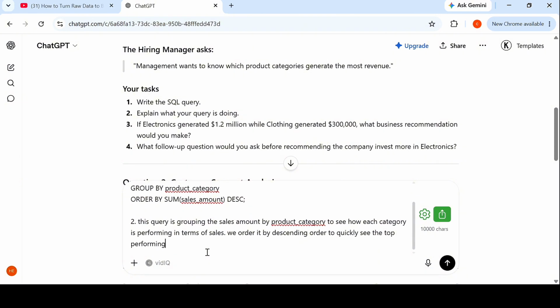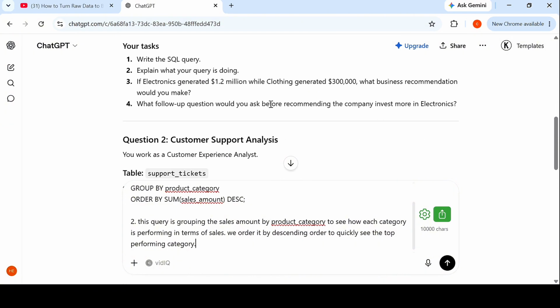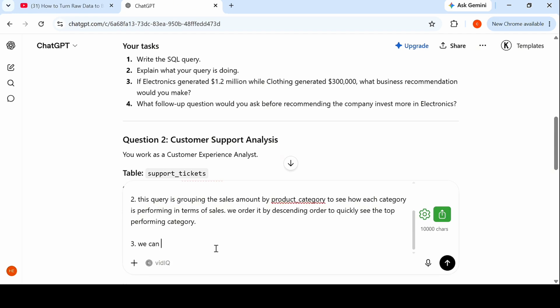Management wants to know which product categories generate the most revenue. Just right off the bat, you know that the resultant table will be just product categories and the total revenue for each product category. When you break down the question like this in your head, you will now realize that we are grouping by the product category. So they actually want to see the total number of sales, but they want to see it per category. They do not just want to see total number of sales as in $1 million. They want to see how that $1 million actually spreads out across each category. This is how I know that I'm supposed to group by product category.